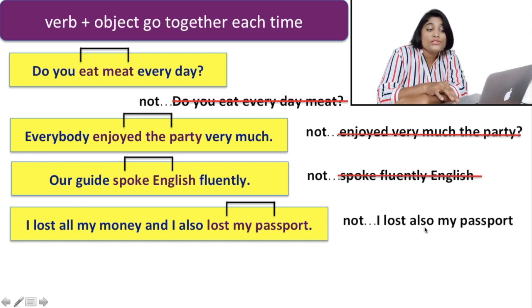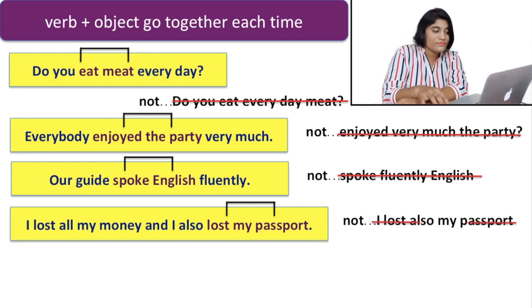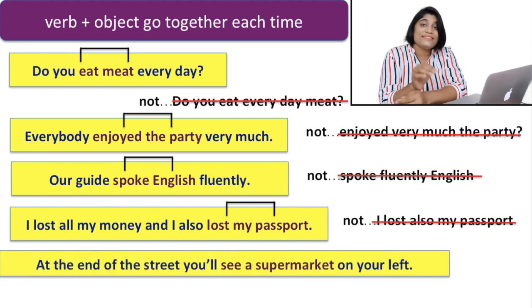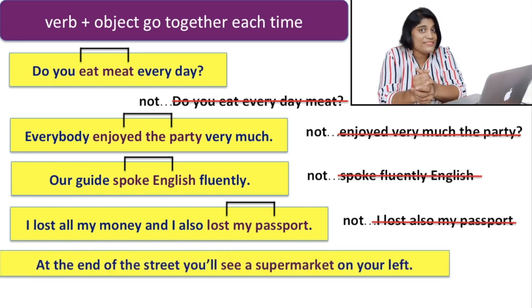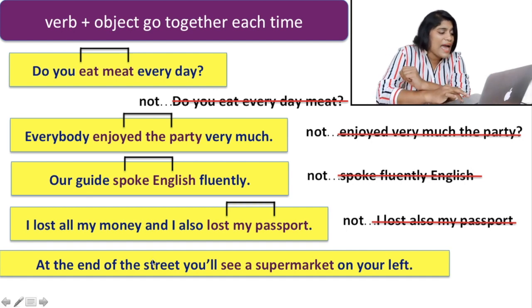I also lost my passport. We have to write "I also lost my passport," because lost and passport, the verb and the object, always sit together. And another example, very interesting, and this is very confusing for you: at the end of the street you will see a supermarket on your left.